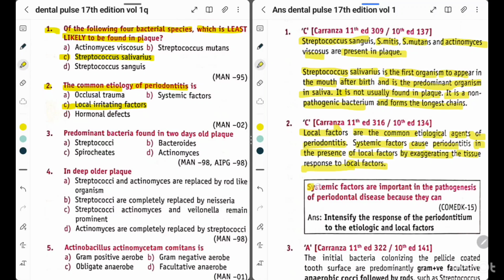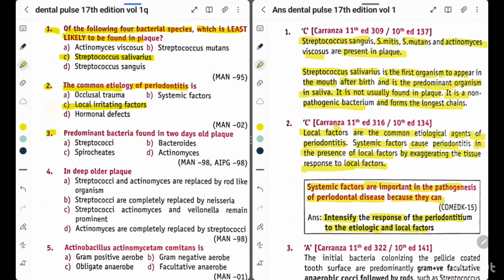Another question is, systemic factors are important in the pathogenesis of periodontal disease because they can. Answer is because they intensify the response of the periodontium to the etiologic and local factors. Okay. So the common etiology of periodontitis is local irritating factors.